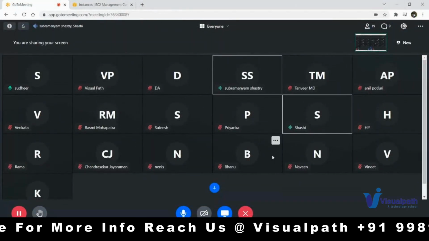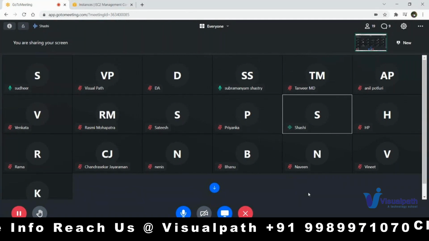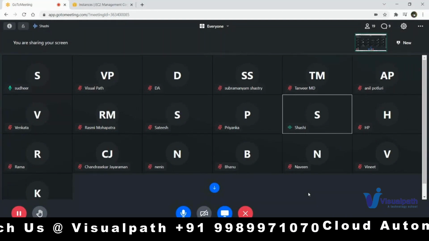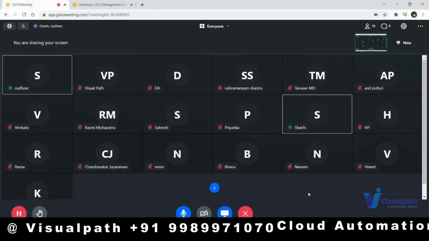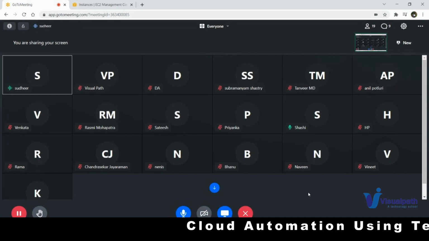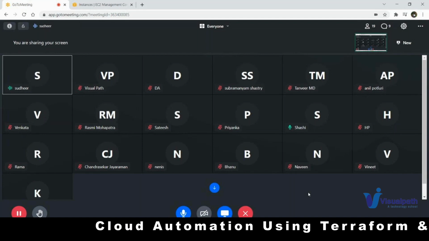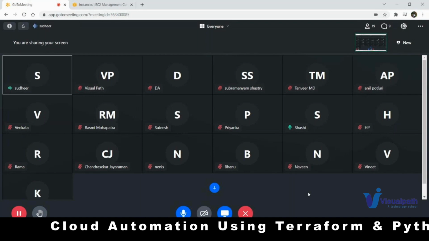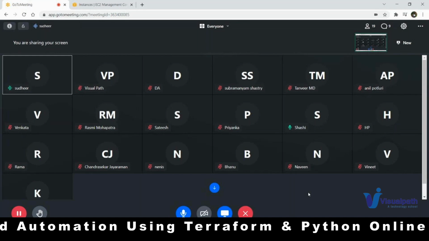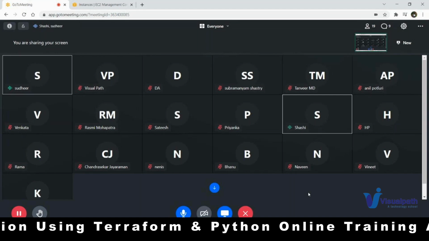Sudhir, if you have an architecture which is implemented manually, can we update that infra via Terraform? Yes, of course. But you have to do some manual work, like writing the Terraform configuration files. You are saying you want to manage existing infrastructure through Terraform? Yes. We can use Terraform import, but still you have to do some manual things.